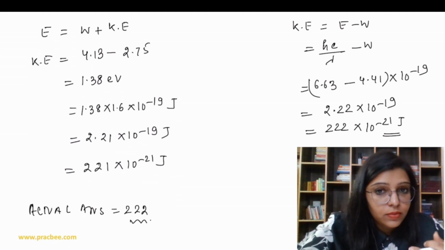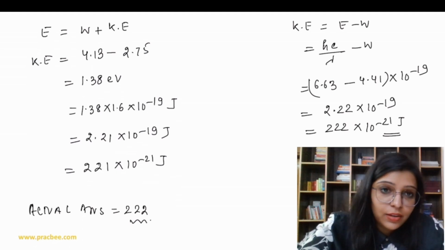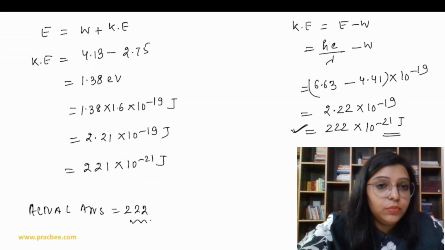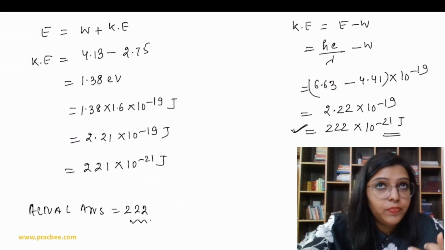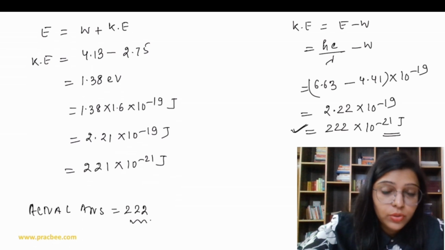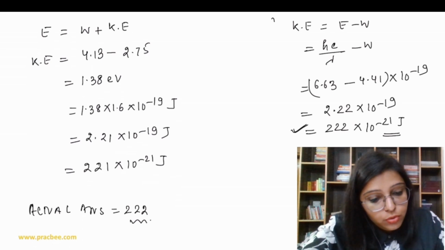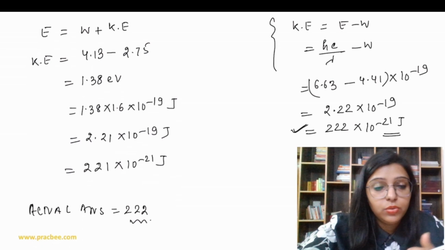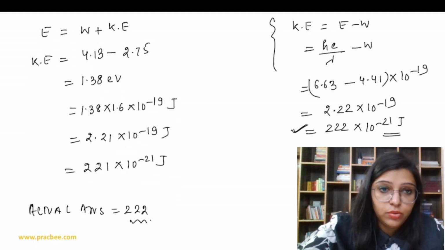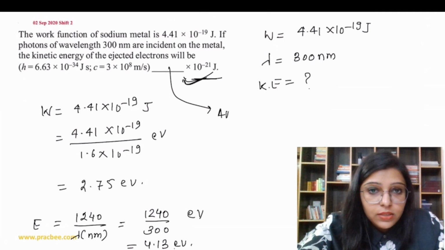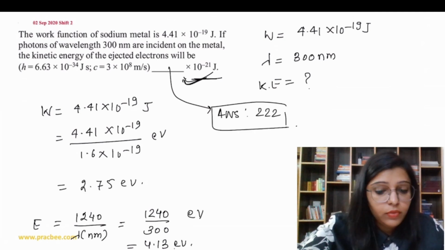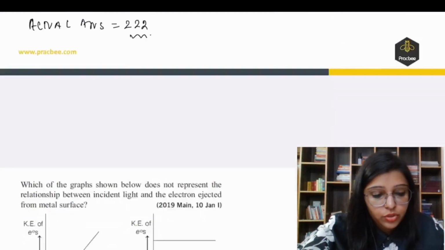So see, answers are close, but you have to report the answer in terms of that. So my advice is that if you have this kind of question, if the options are not given to you, then you have to use this formula. Do not use the formula which is in electron volt. Okay, so here what do we report? So the answer is going to be 222. Okay, now let's do the next question.